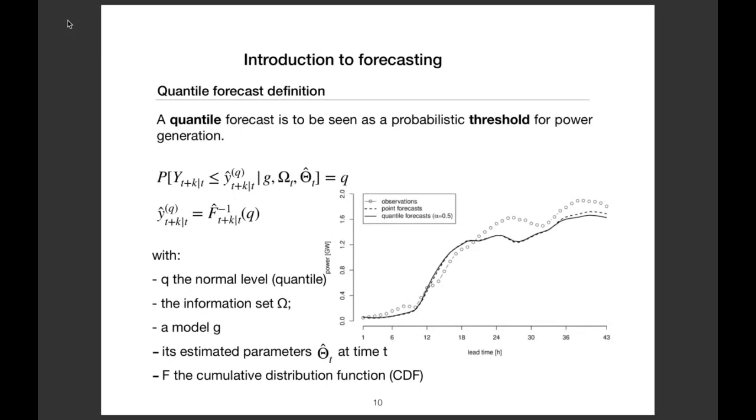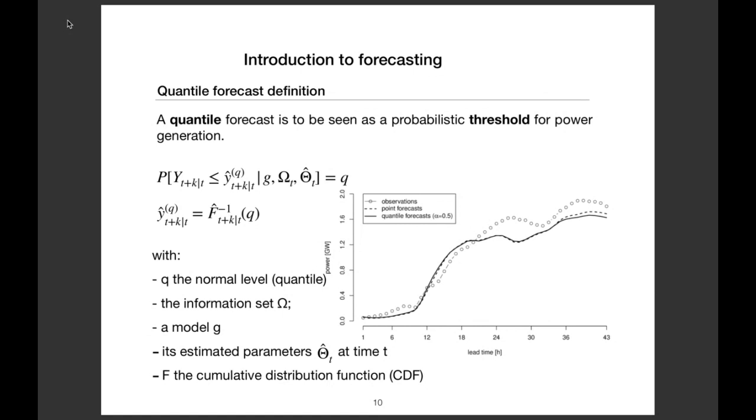Here, for instance, on this figure, you have the quantile forecast for the median of a wind generation plant. You have the observations, which are the points. You have some point forecast, which is the dashed line. And you also have the quantile forecast, which is the black line. If the quantile forecast is good, it means that 50% of the time the observation will be above, and 50% of the time the observation will be below this black line.